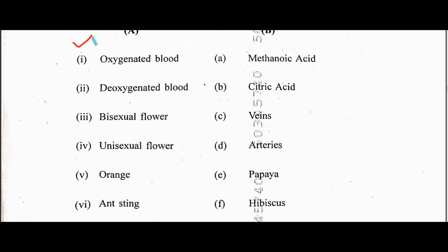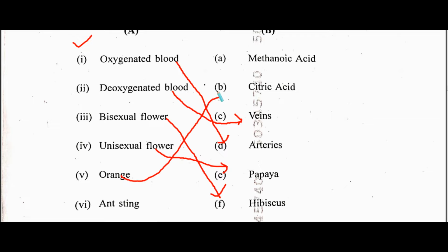Now the question is match the column. First, oxygenated blood. It flows in arteries. Deoxygenated blood. It flows in veins. Bisexual flower. It is hibiscus. Unisexual flower. It is papaya. Orange. It has citric acid. Antisting. It contains methanoic acid, that is formic acid.